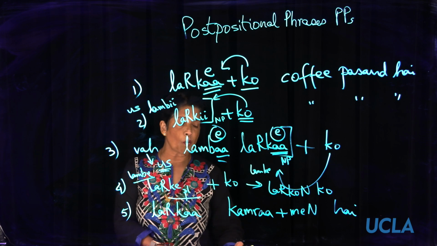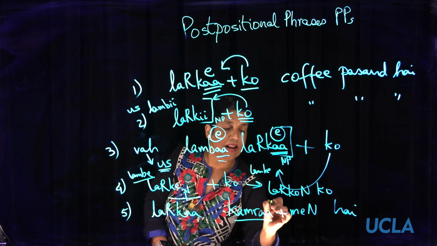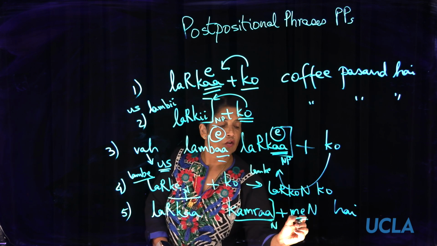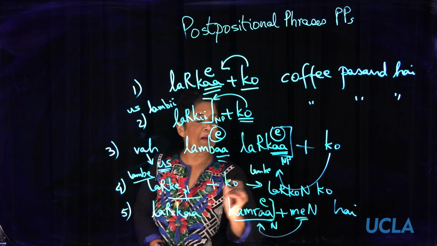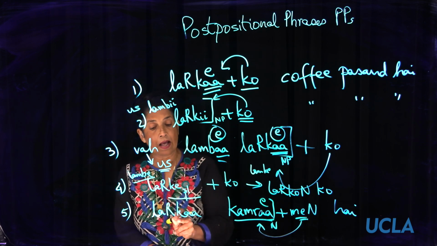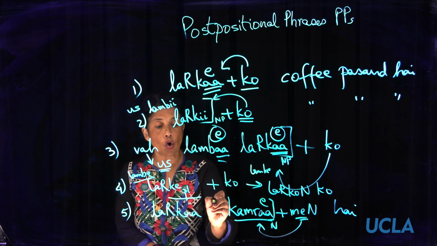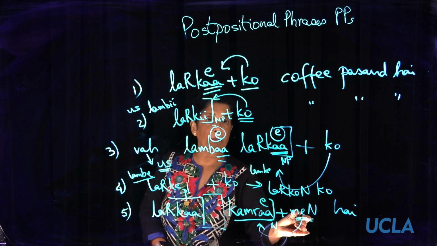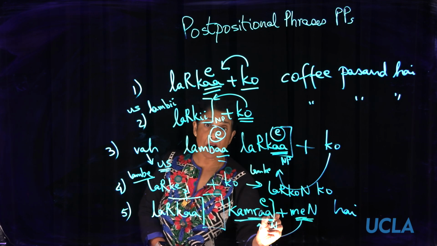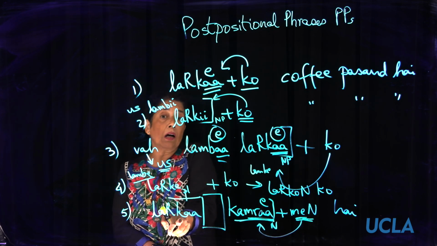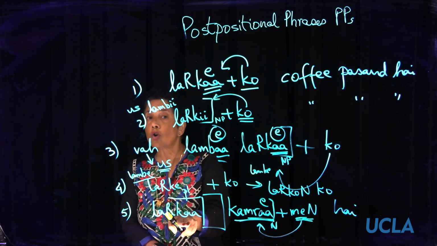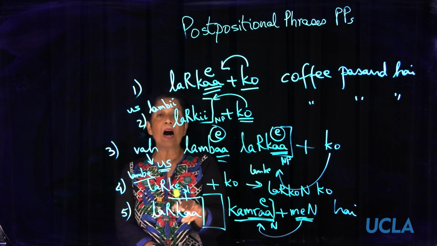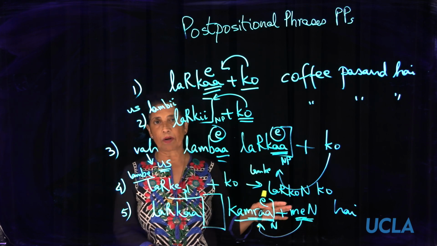What I want to point out is this noun is immediately followed by a postposition, so it will become kamre mein hai. However, this ladka is not immediately followed by a postposition. This postposition mein is for this noun kamra, not for ladka. Therefore, ladka does not go into oblique. So it will remain ladka kamre mein hai, not ladke kamre mein hai.